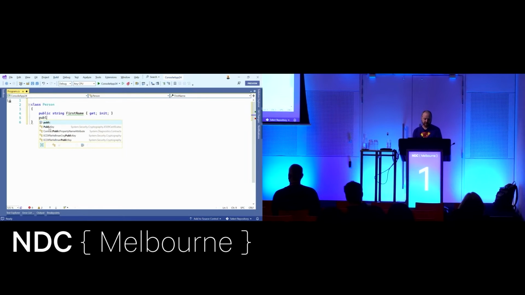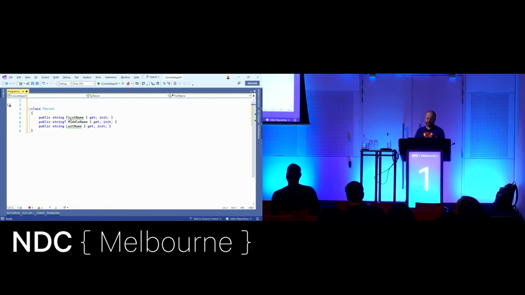So I can say this first name, it can only be set when you're creating this object. It can't be set afterwards, right? It's immutable. We also have nullable. So I can say that this middle name is essentially optional. You can leave it unset. And string last name. And if you've ever done this, you'll probably be familiar with these warnings I've got here,